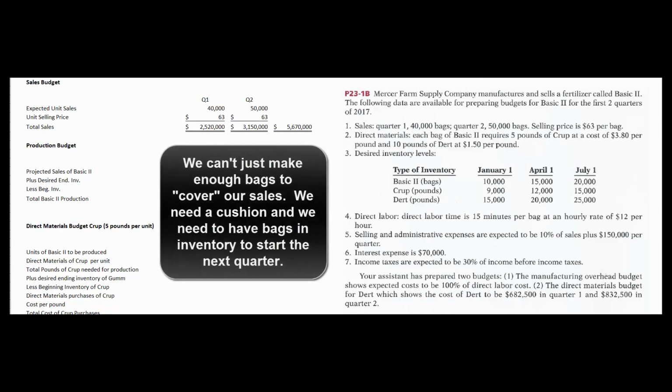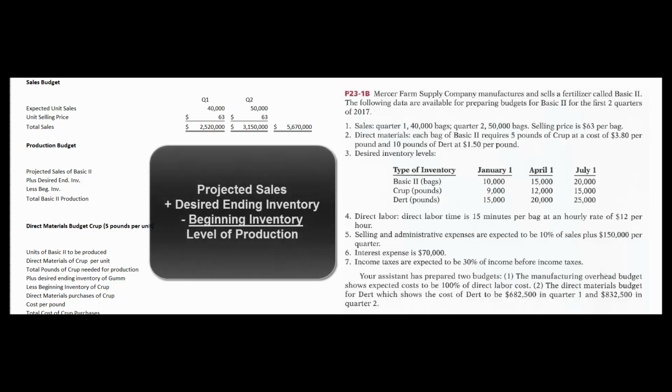Well, you say, if we plan to sell 40,000 bags, all we have to do is make 40,000 bags in quarter 1. Well, that's not exactly true. We might underestimate our sales, so we want to have a little extra, and we need some bags to start on that first day's sales in quarter 2. So we're going to take our projected sales in quarter 1, add our desired ending inventory at the end of the quarter, subtract the beginning inventory. We don't have to make those, they're already in our inventory, and that'll give us our total production for the quarter.